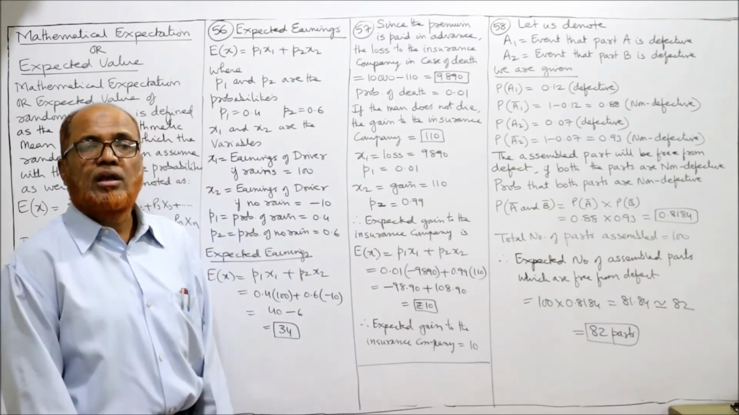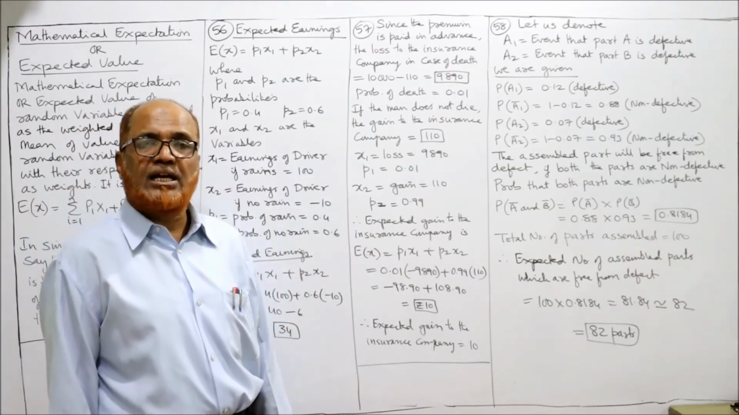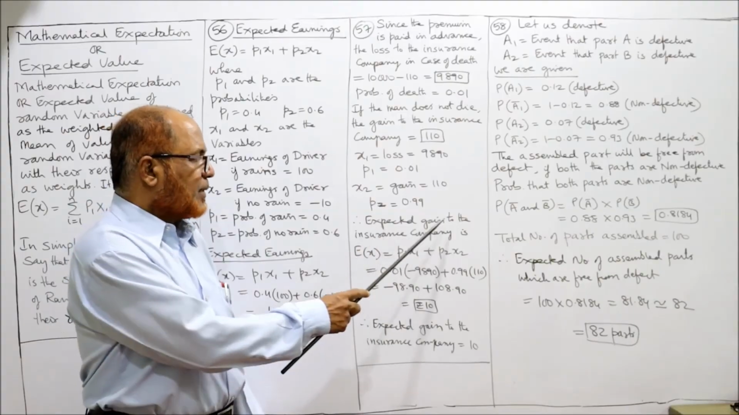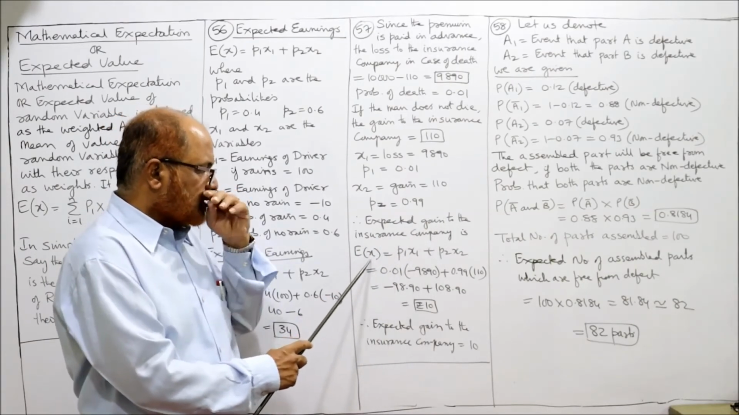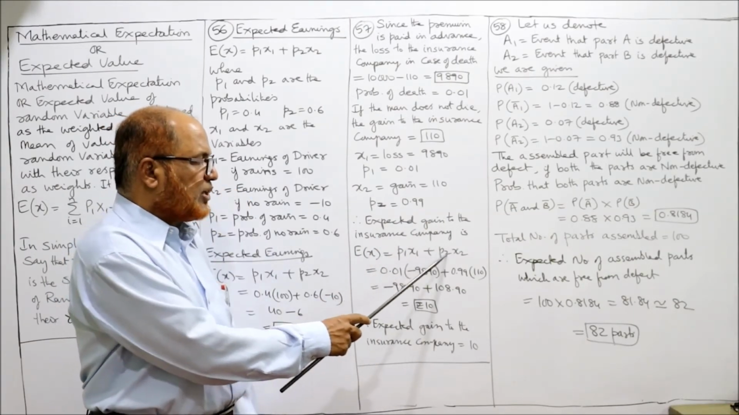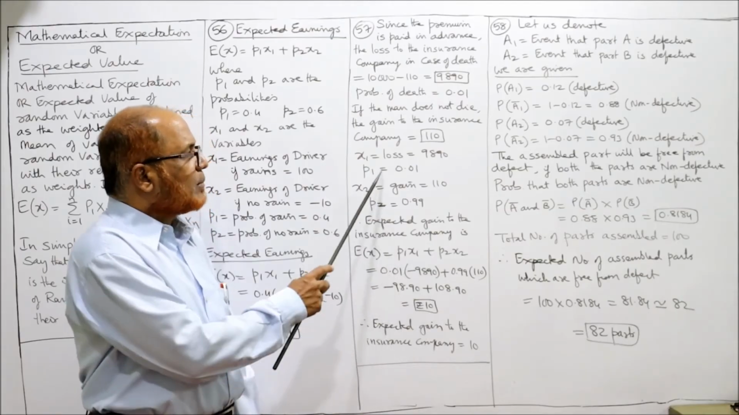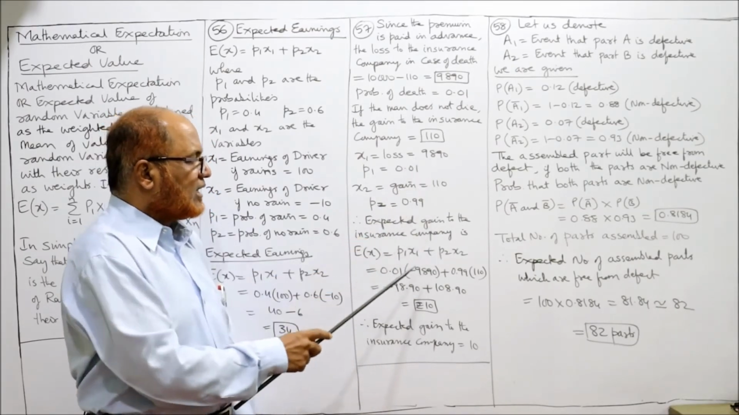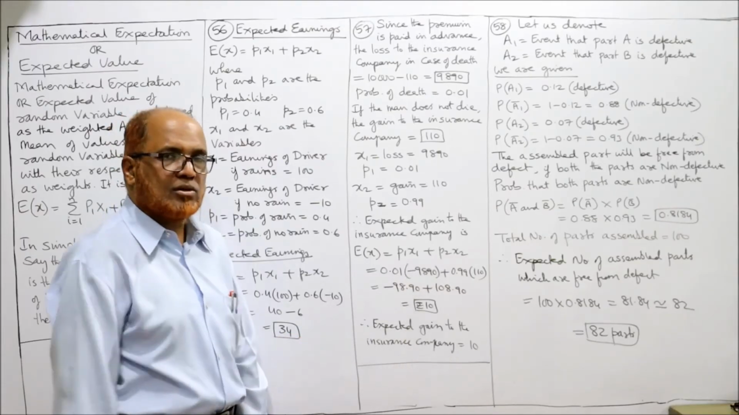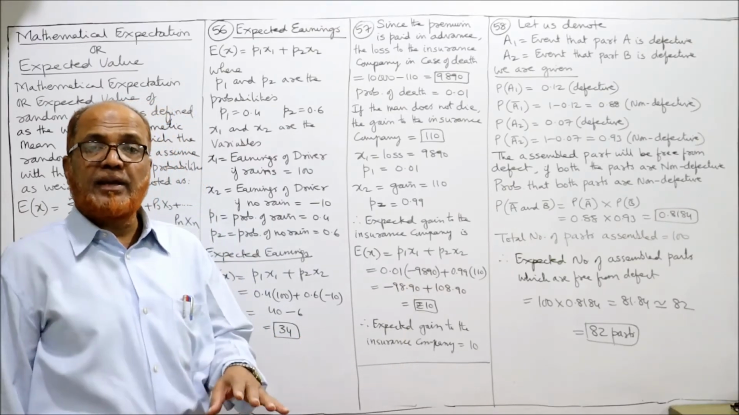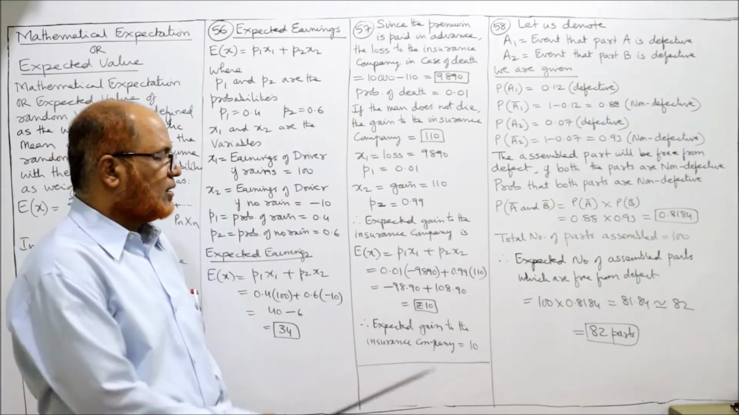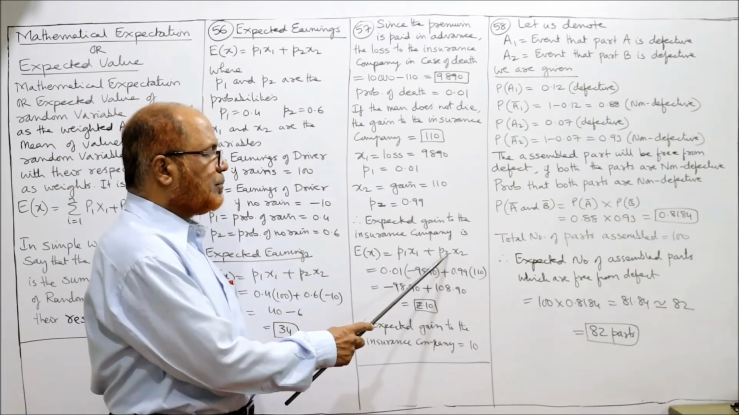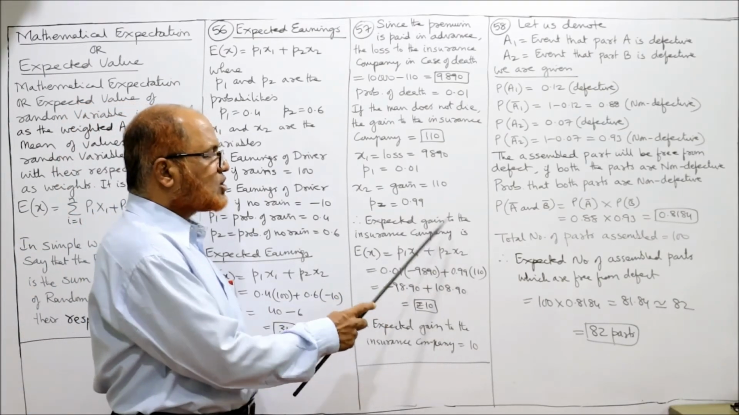Now we will find out what is the expected gain to the insurance company. Expected gain to the insurance company will be E(X) is equal to P1 X1 plus P2 X2. P1, how much is the P1? 0.01. X1, how much is the loss? Minus 9890, because it is a loss to the company,